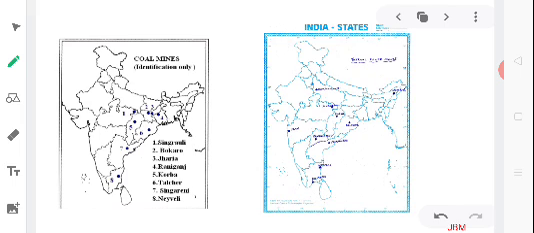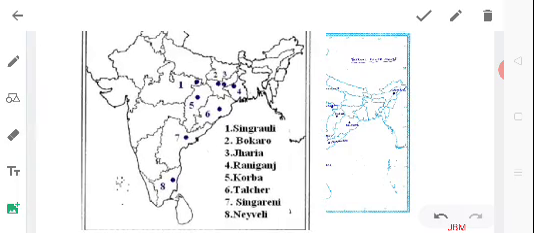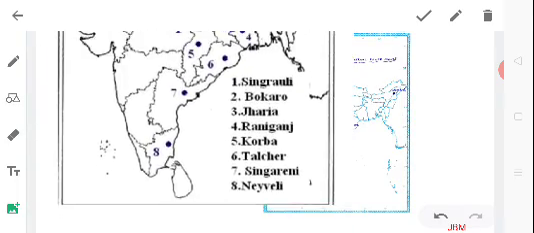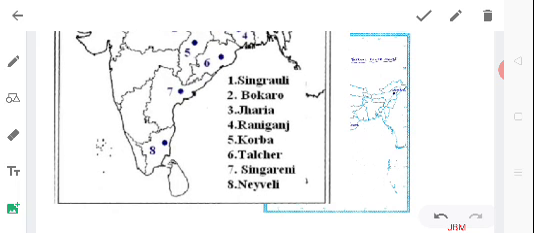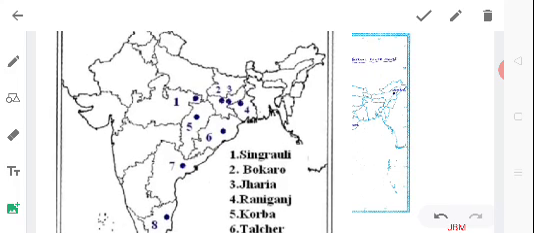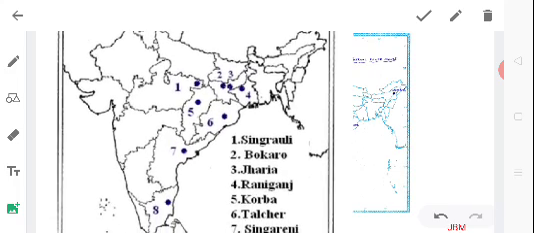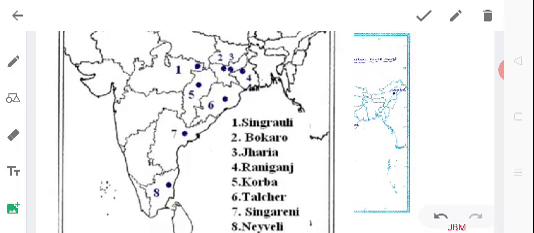In this map, you can see the locations of the different places where we have coal mines and the places where coal is used for generation of electricity. Let me zoom these maps one by one. In the first map, you can see the places where we have coal mines: Singrauli, Bokaro, Jharia, Raniganj, Korba, Talcher, Singareni, and Neyveli. So you can locate these places with the numbers in the map.